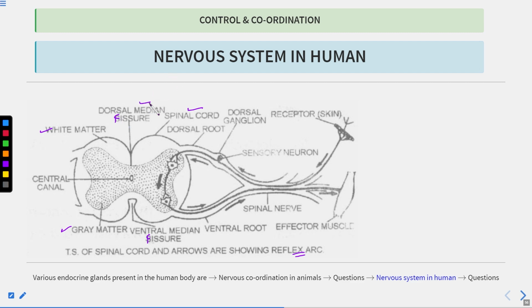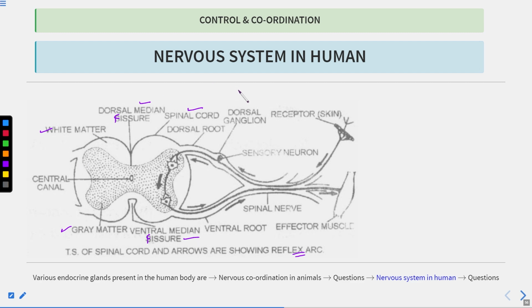One is the dorsal median fissure, another one is the ventral median fissure. I have already told you the role of the fissure. These fissures divide the brain or the spinal cord into equal halves, or equal hemispheres.